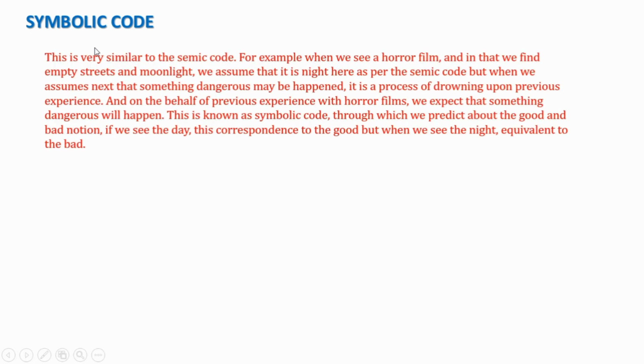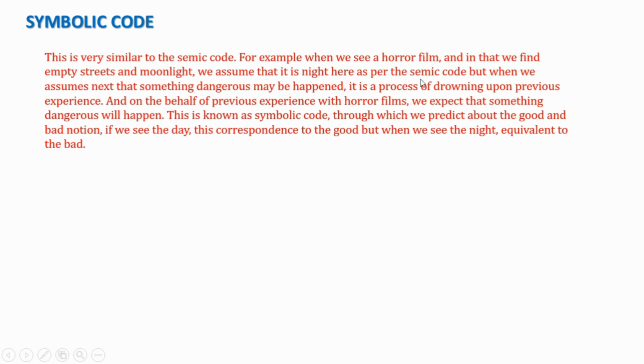All right. And now let's talk about the next code. It's the fifth and last one, the symbolic code. And you know what, friends, this is very similar to the semic code. For example, when we see a horror film and in that we find empty streets and moonlight, through which we assume that it is night.